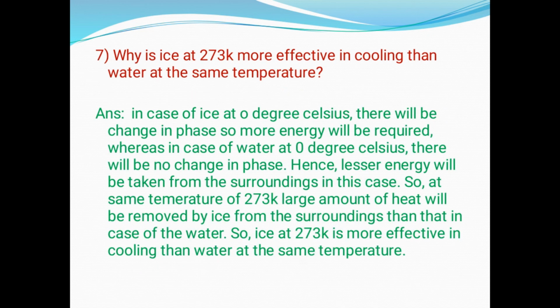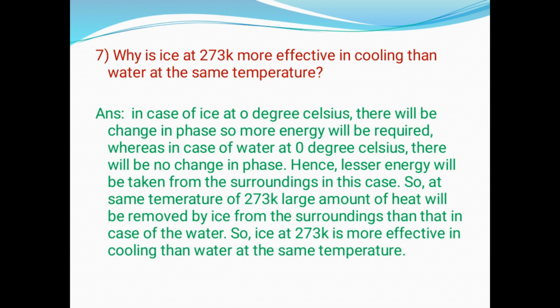Next is, why is ice at 273 K more effective in cooling than water at the same temperature? If we get burns or something, we will apply ice, we won't apply water, or even to cool something we will apply ice only, we won't use water at the same temperature. Why? Because in case of ice, phase transition will take place. So when phase transition happens, latent heat will be absorbed.